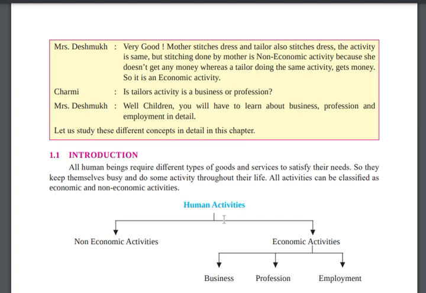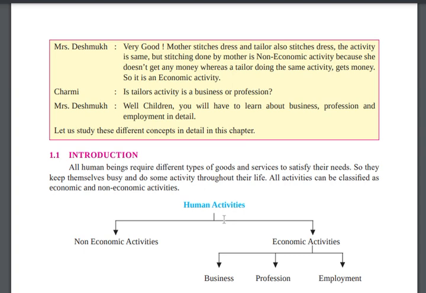Like, I also have needs. I want earphones, I want a laptop. And I want services also, by the doctor, the nurse, by the theater, to satisfy my needs. So we keep ourselves busy and do some activity throughout our life.